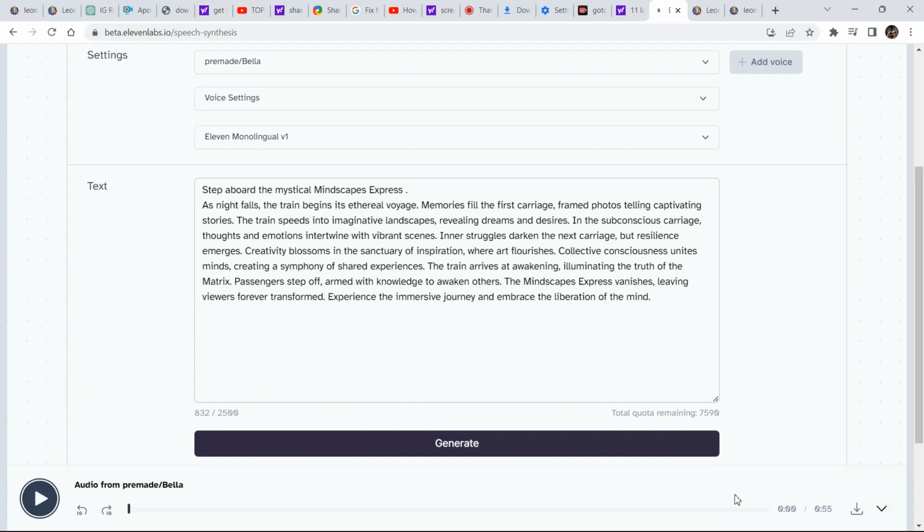I really like the story. Now I want to generate images according to the different scenes in the story, the POV story. So let's go to leonardo.ai. If you do not have access to leonardo.ai, you can use Stable Diffusion online, or you can use Lexica, which provides you 150 free generations when you sign up.